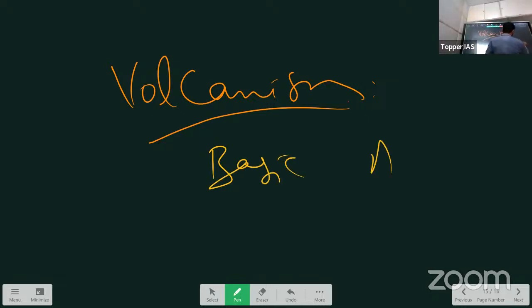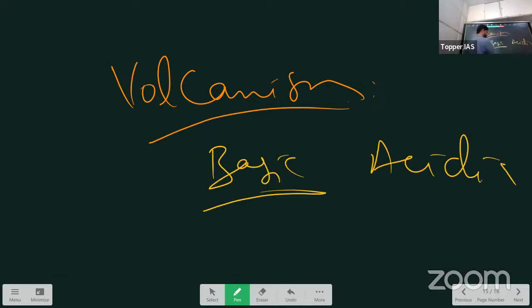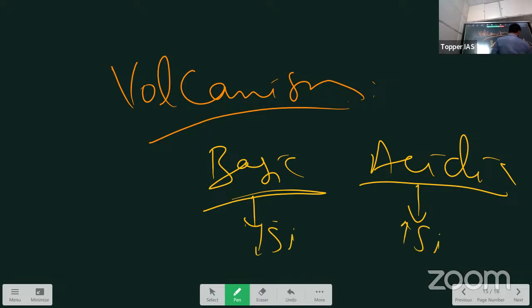Now that lava or magma can be of two types: basic lava or acidic lava. Always remember this, it is the most important point. Basic lava has less silica content, and acidic lava has more silica content. Remember it: acidic lava contains more silica content.